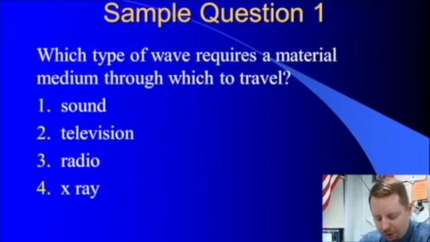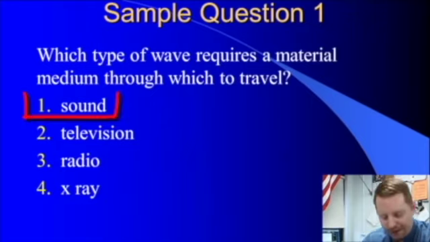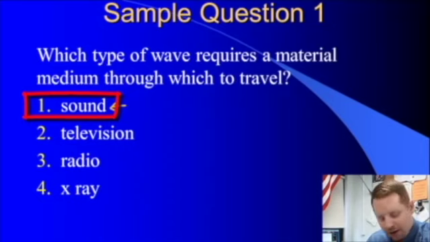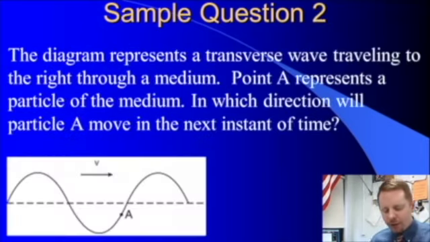So, sample question 1. Which type of wave requires a material medium through which to travel? Sound, television, radio, or X-ray? Well, sound is the mechanical wave. It requires a medium to travel through. So that's going to be our answer. 1, sound.